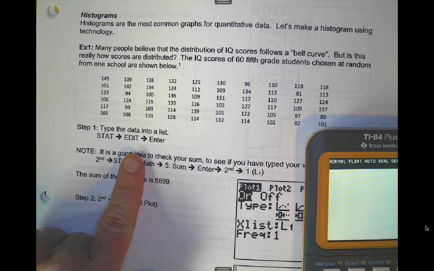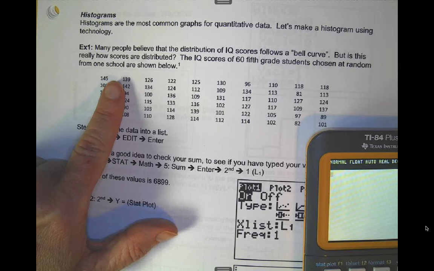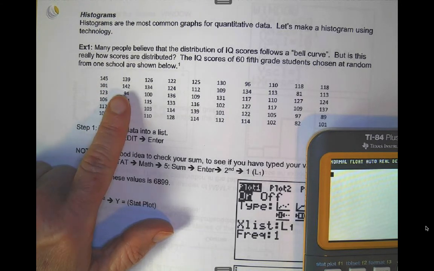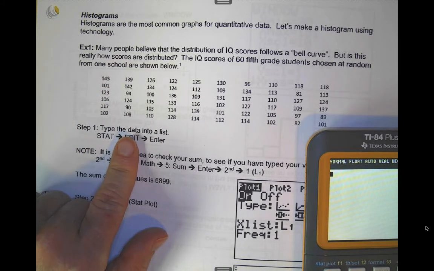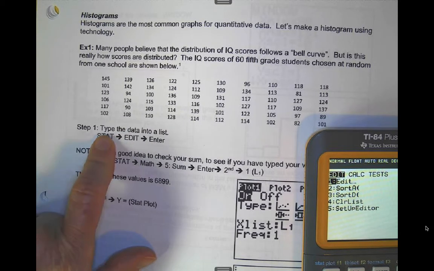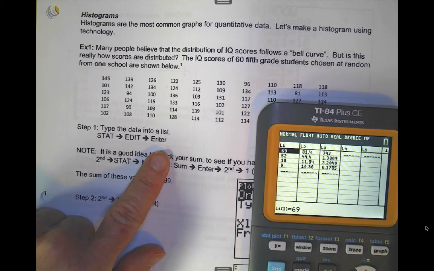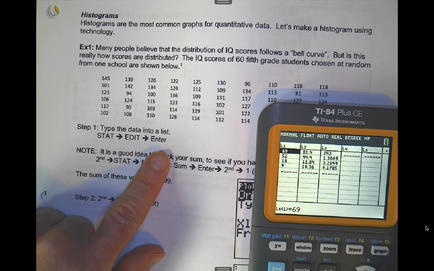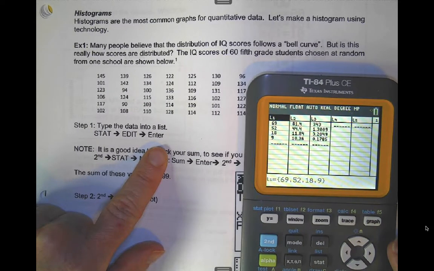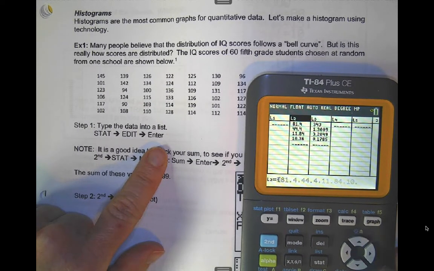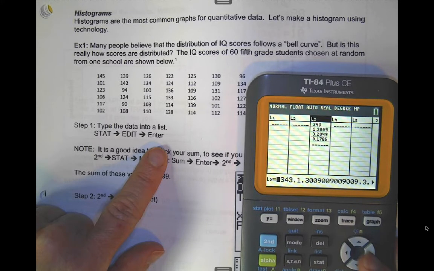The first thing I need to do, this is the IQ scores of 65 grade students chosen at random. What I want to do here is type all these scores in there. So I'm going to go to Stat, Edit, and then Enter. I'm going to clear my list here. I have some stuff in here, so I just use my left and right arrows to go through the lists. Use my up arrow to get up there. I hit clear. It's gone. Up arrow, clear. I'm just using the arrows to go back and forth, hitting clear.